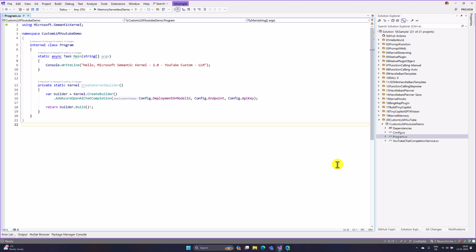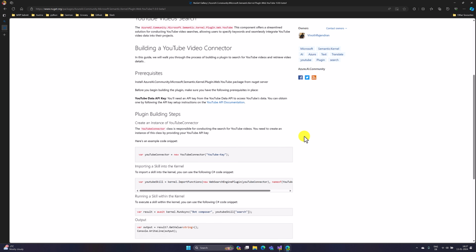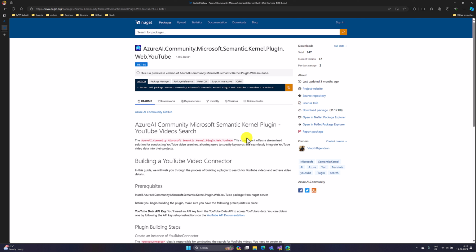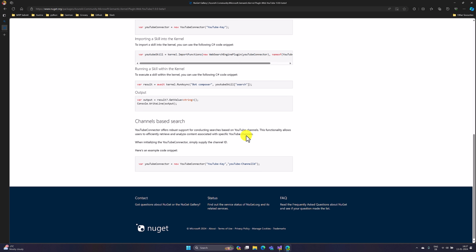For this sample, I'm going to take one of my connectors called the YouTube connector. This connector is used to connect to YouTube and bring back videos, whether you search across all YouTube channels or only a specific YouTube channel. This YouTube connector, I'm going to treat as my custom LLM. This concept I'm going to bring into the kernel application.